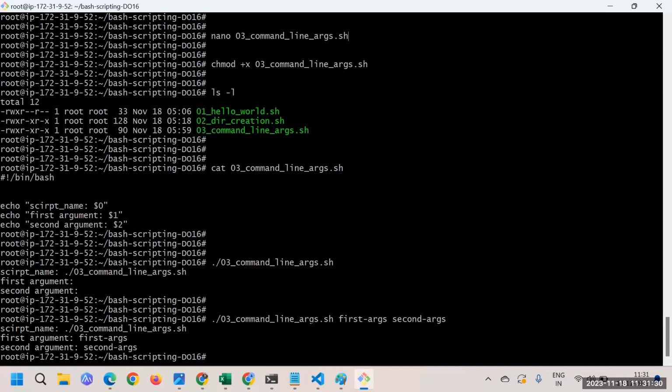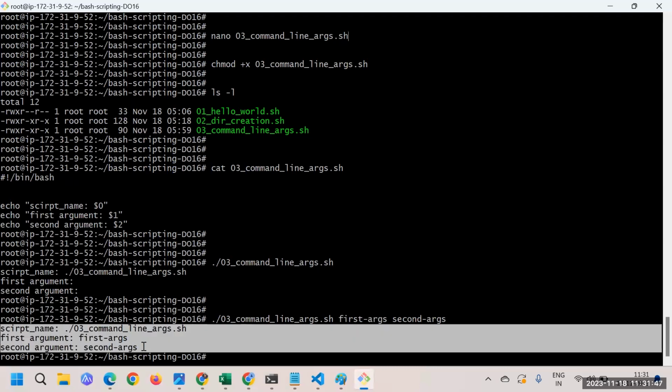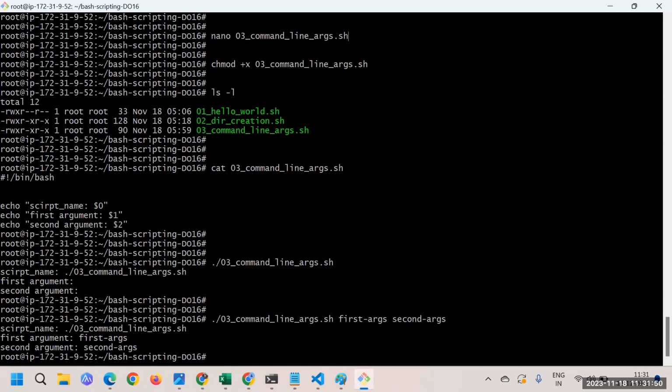Did you get it, guys? These are the arguments we have, and this is the command. Whatever arguments you are passing got filled up here within the script, and you may utilize them for various purposes depending on what condition you have.